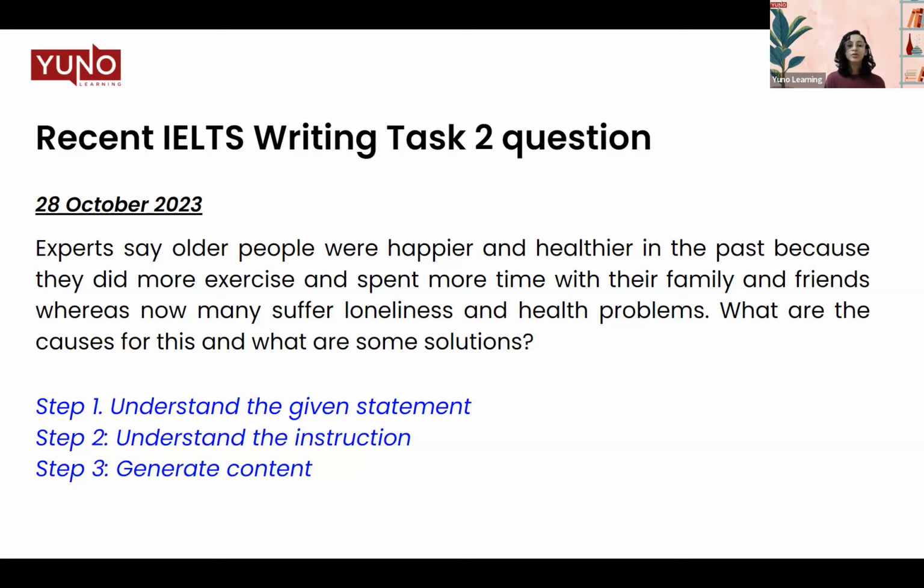Are we supposed to talk about older people who are happier or healthier? Why were they happier or healthier? Are we supposed to talk about the contrast between these 2 times? Or are we supposed to talk about why they are not exercising, why they are not spending more time? All of these questions, right, do not stray into tangents. We do not have to talk about tangential ideas. We have to stay very relevant to the topic.